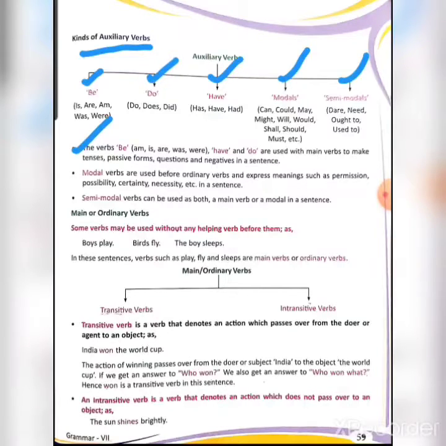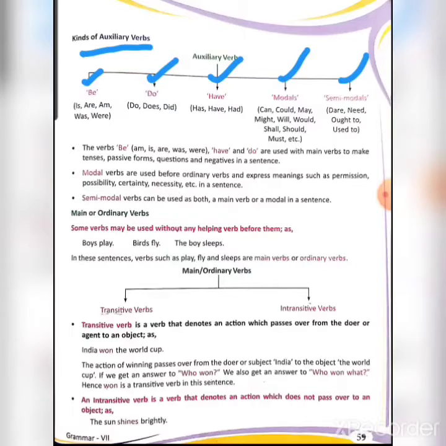Now, first point: the verbs be (am, is, are, was, were), have, and do are used with main verbs to make tenses, passive forms, questions, and negatives in a sentence. And modal verbs are used before ordinary verbs and express meanings such as permission, possibility, certainty, necessity, etc. in a sentence. And semi modals can be used as both a main verb or a modal in a sentence. So, beta, we have just now read the uses of the auxiliary verbs.